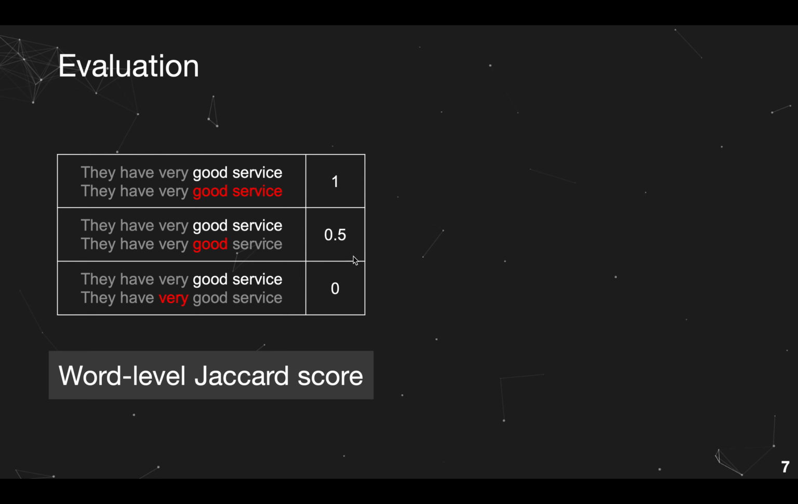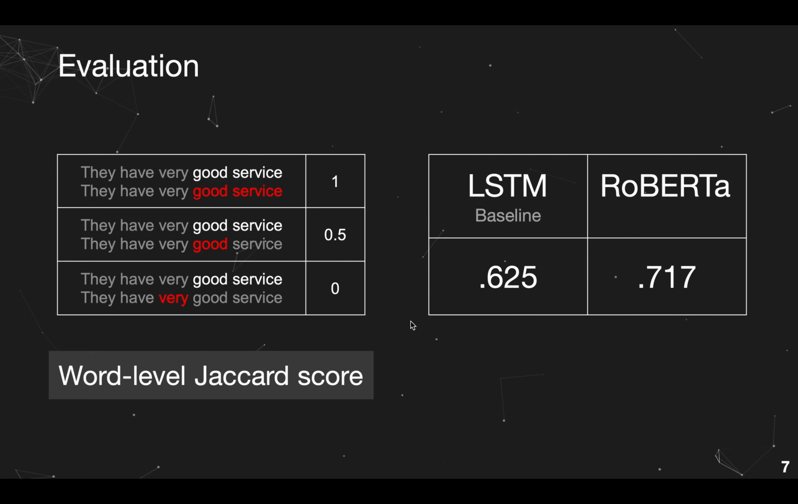This is the metric I used to evaluate the model. It's a word-level Jaccard score. If you get exactly the right words, the score is 1. If you miss the whole word, the score is 0. So the higher the score, the better the result. LSTM got 0.6 and RoBERTa got 0.7. This fine-tuned RoBERTa did a really good job and kind of fixed the problem I mentioned before.